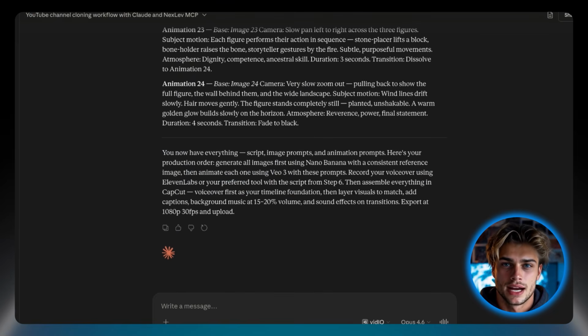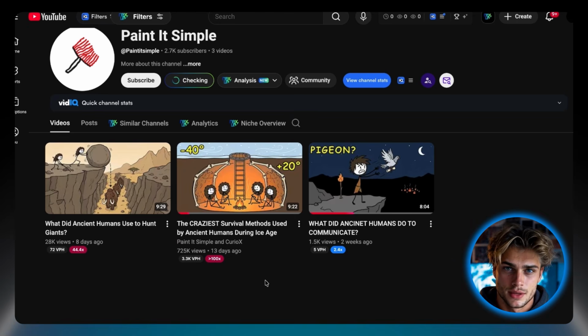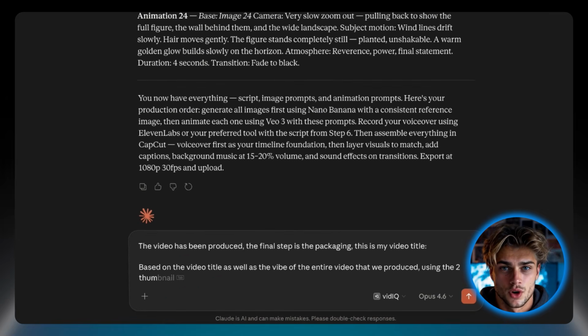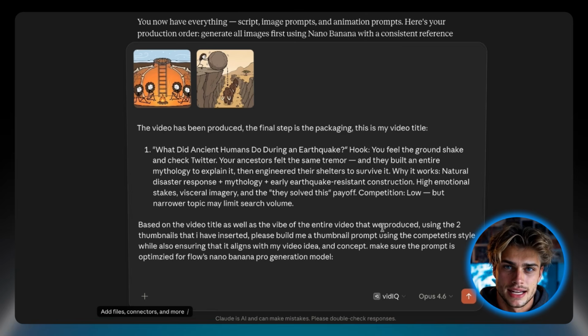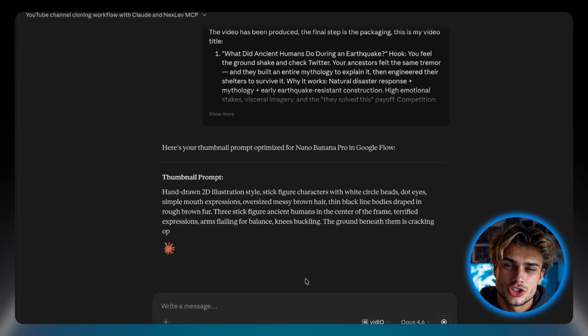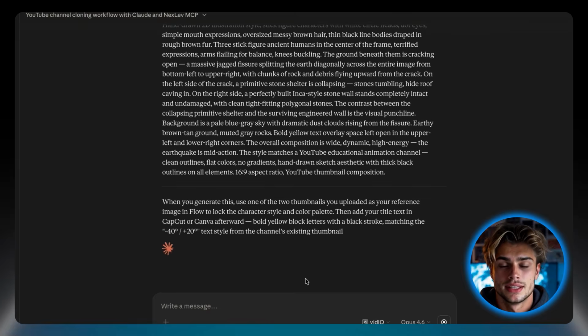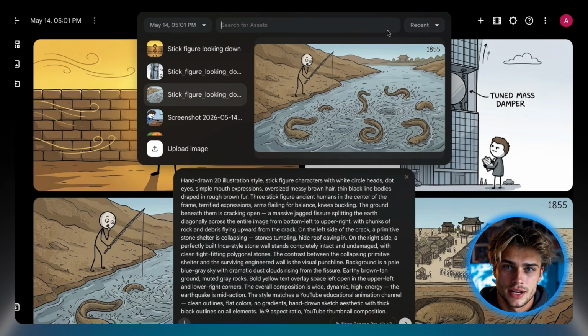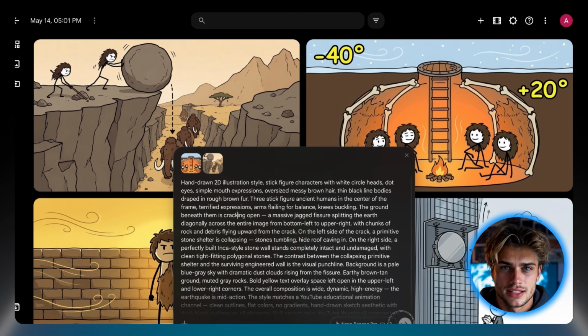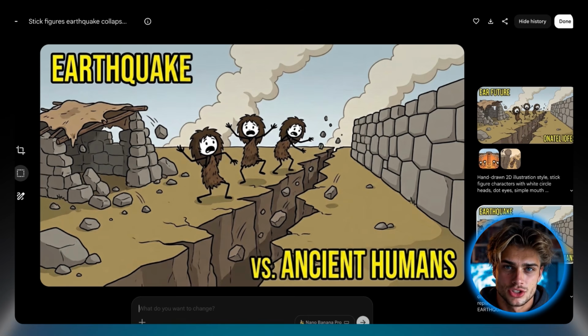Last step. Thumbnail. We grab 2 or 3 thumbnails from the competitor, drop them into Claude with a prompt describing our video's topic, and it generates a thumbnail prompt matched to the style. Take that into Flow with Nano Banana Pro. Upload the competitor thumbnails as reference and generate. 1 prompt, 1 conversation. Full video produced, from competitor analysis to finished thumbnail.